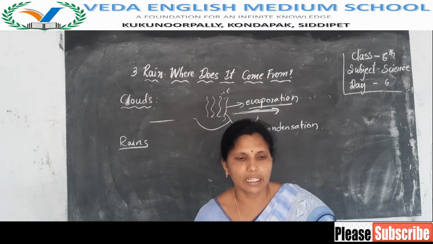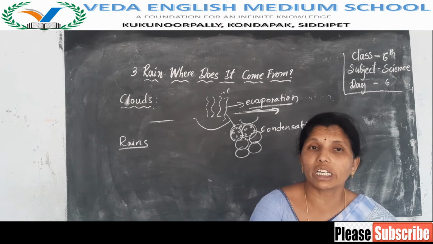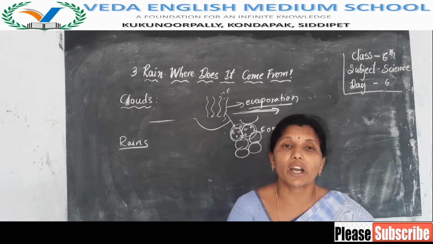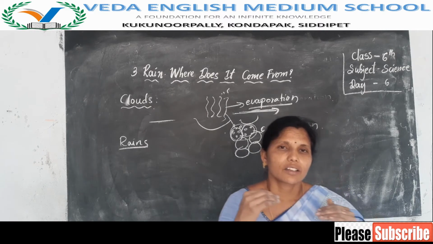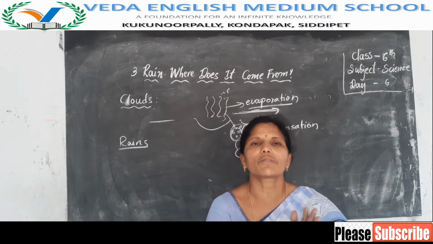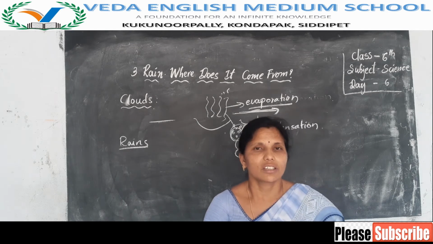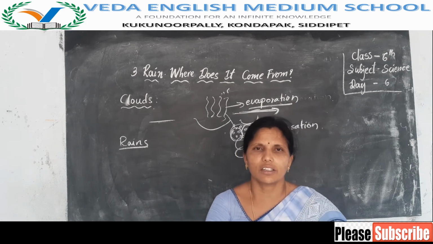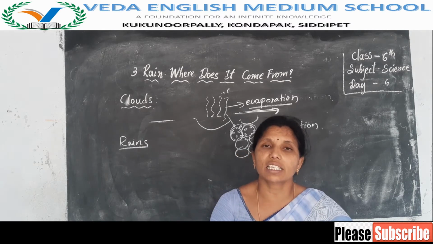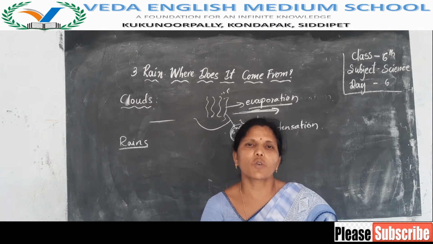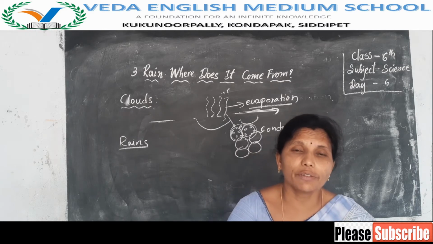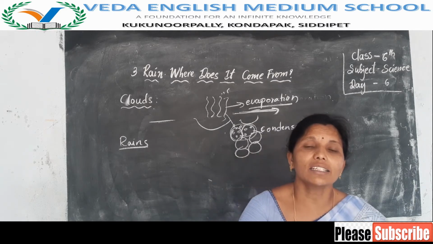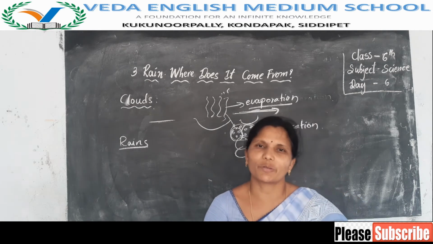Next, in very cold conditions, these water drops change into crystals of ice. The water drops in cold conditions in the winter season. In the winter season it is very cool. So these water drops solidify as crystals, which means they change into crystals of ice and fall as snow.